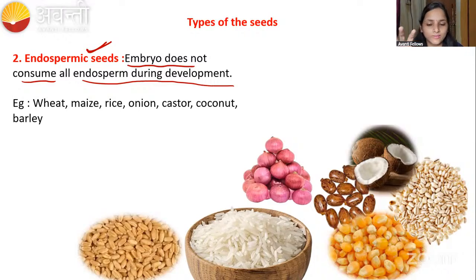Most of the monocotyledons we see are endospermic seeds. The examples: wheat, maize, rice, onion, castor, coconut, and barley. These are all endospermic seeds. Did you understand this, endospermic and non-endospermic? The concept is easy, but remembering the examples is a task. You have to remember the examples. If you understood this concept, give me your emojis. Thumbs up.